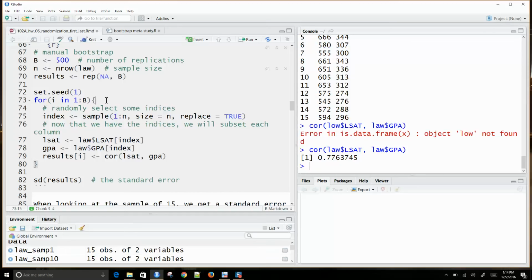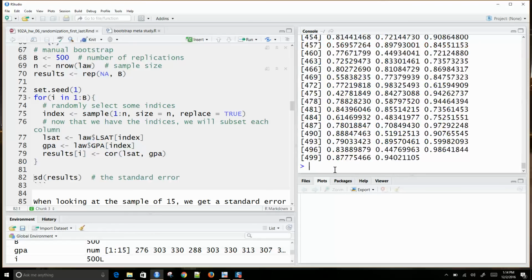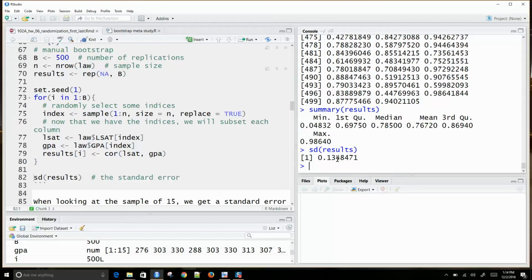And so here's my loop. I run that. Okay, and my results vector has 500 values in there. I can ask what's the summary of my results. We get a mean right around what I expect, 0.767. But the smallest correlation that I end up with is quite small at 0.048, and up to 0.986. Okay, and the standard error would just be the standard deviation of this results vector, right? And so here I'm getting a standard error of around 0.13, 0.14.